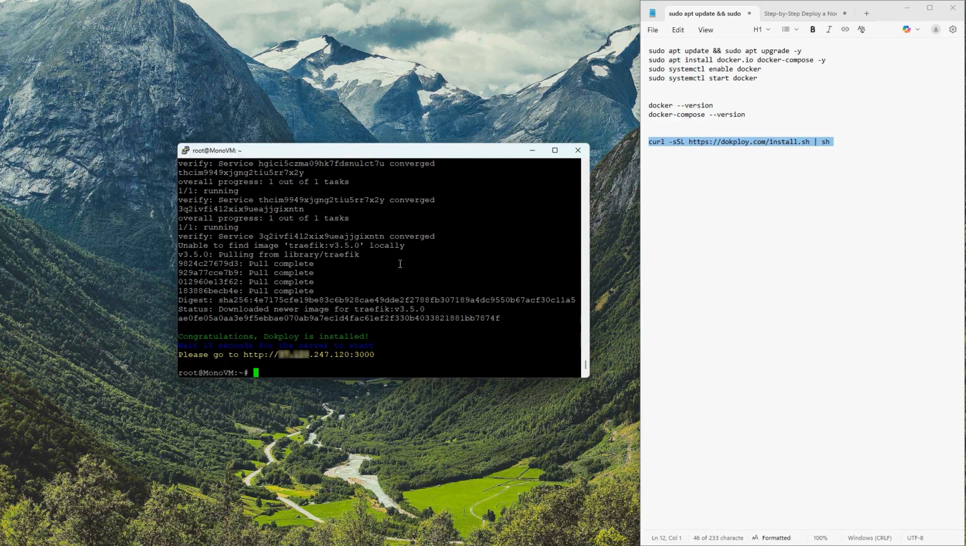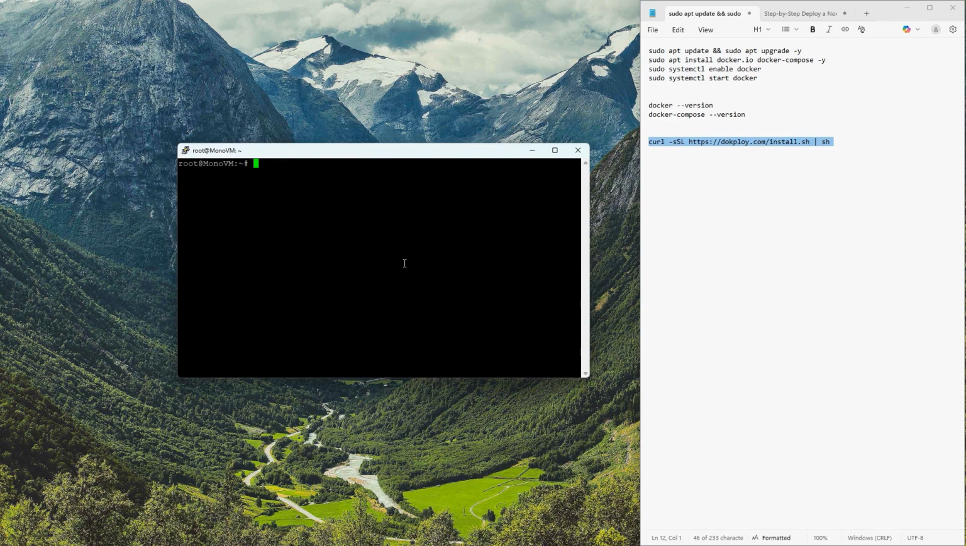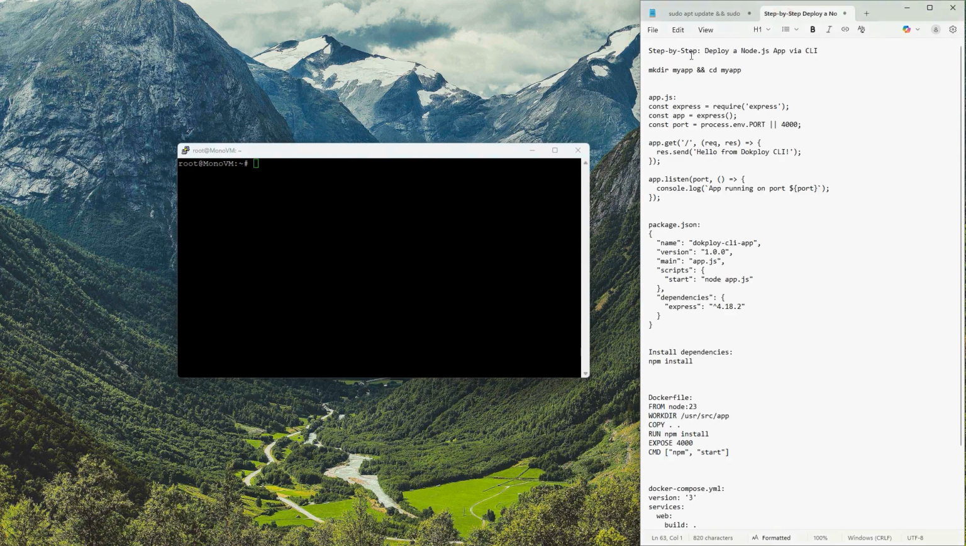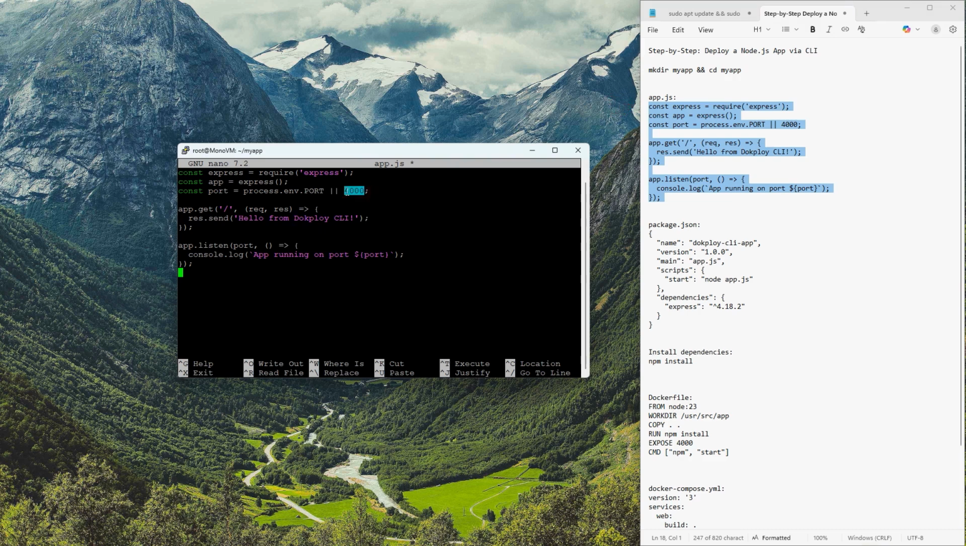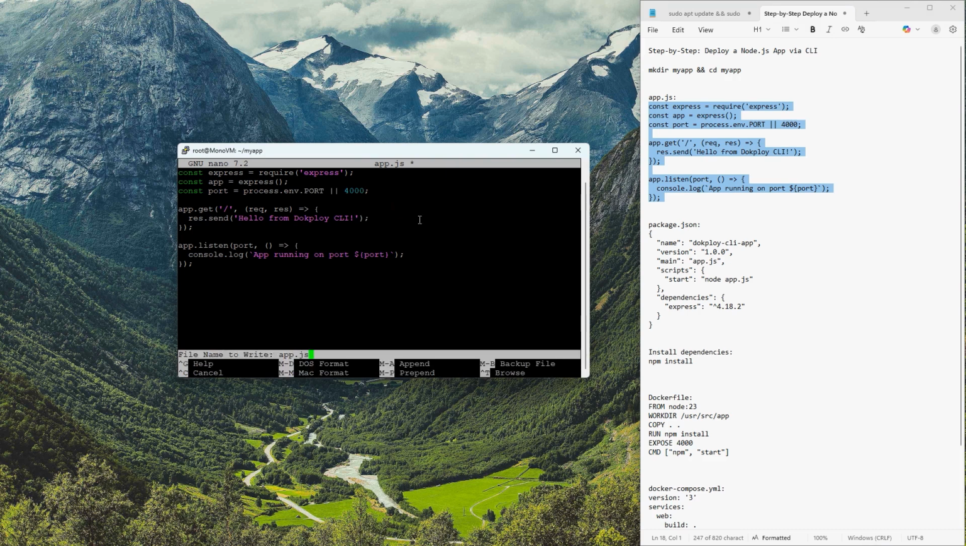Next, it is time to create a simple project. First, create a new directory called myapp and navigate into it. Then, create a file named app.js with this code. Notice that we've set the app to run on port 4000. This is important because, later on, we will configure Docker to expose this same port.